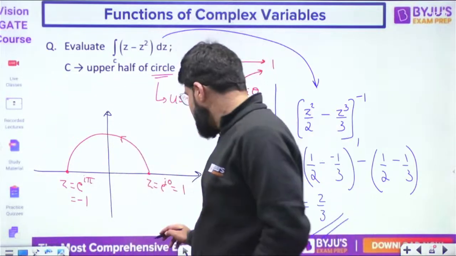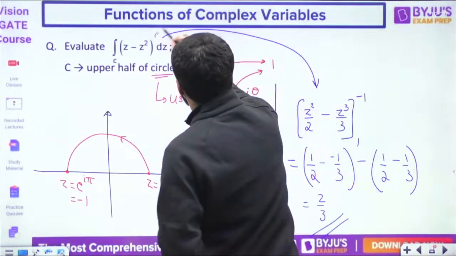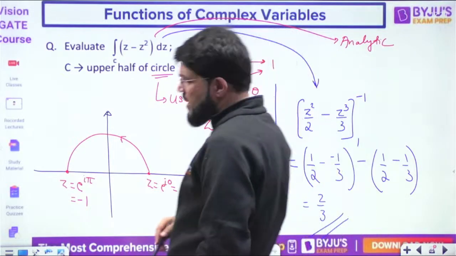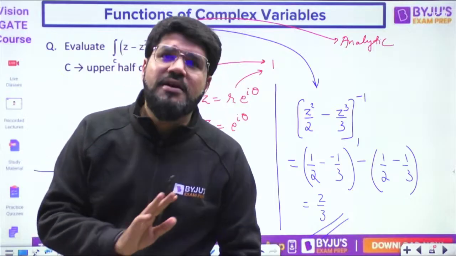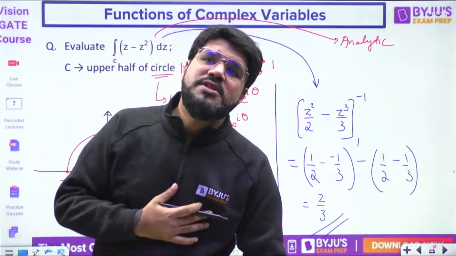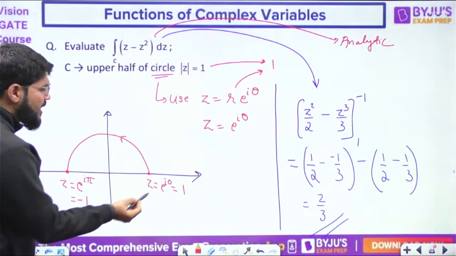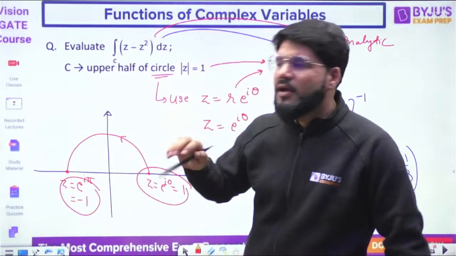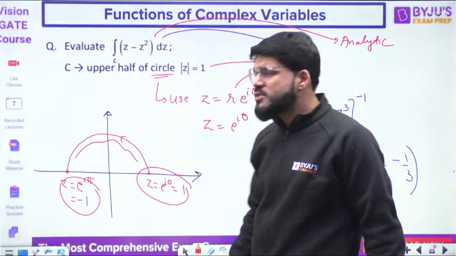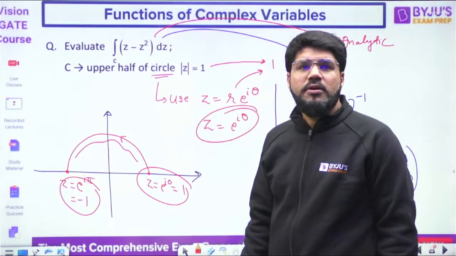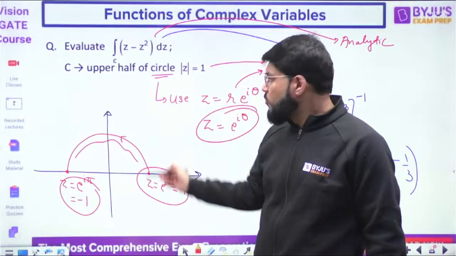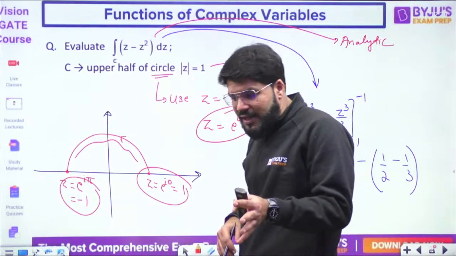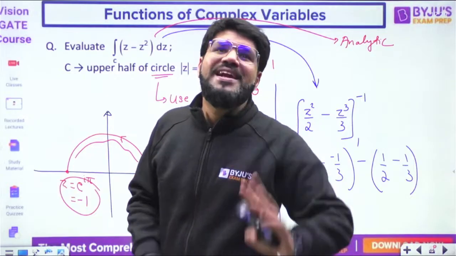Why have I solved directly in terms of z? This is an analytic function. The given function f(z) is analytic, so we can solve directly in terms of z. We need not use the path. What have I used? I have used z equal to 1 and z equal to -1, the initial point and final point. But where is the path? I have not used the path here, nor the equation of the circle. Only the initial and final limits are used, because whenever you are integrating an analytic function, it is independent of path.